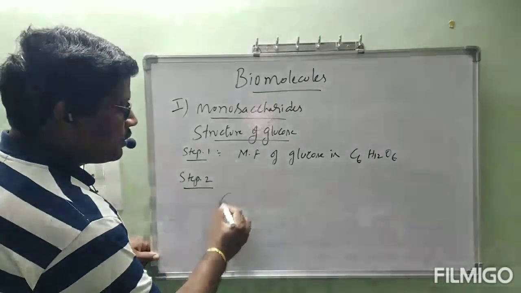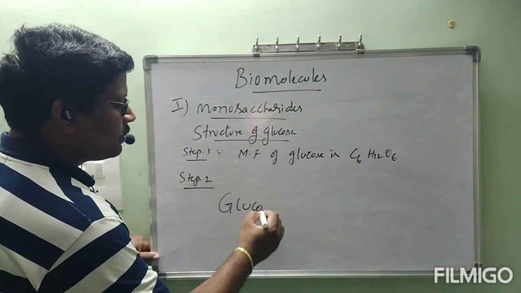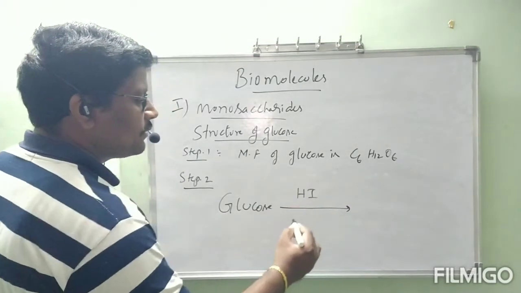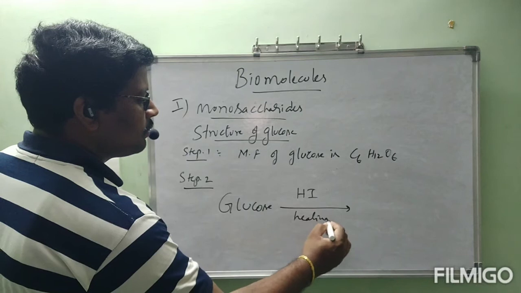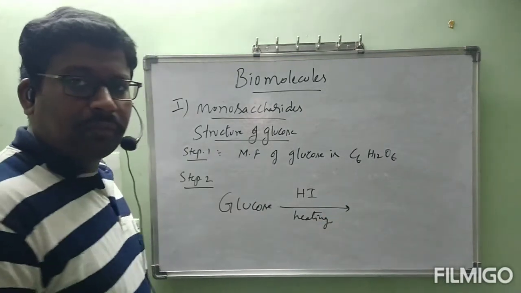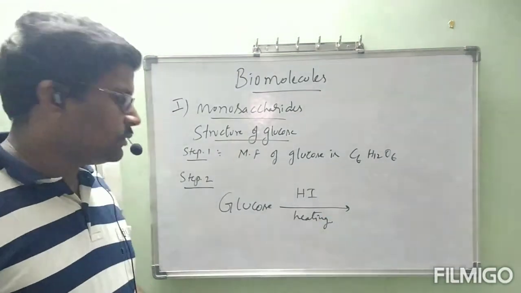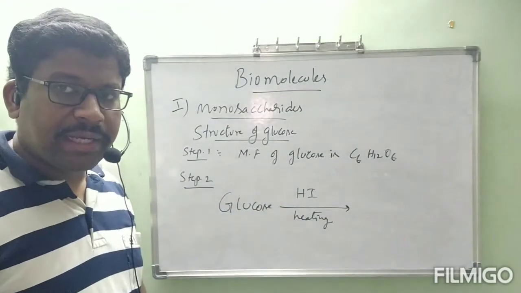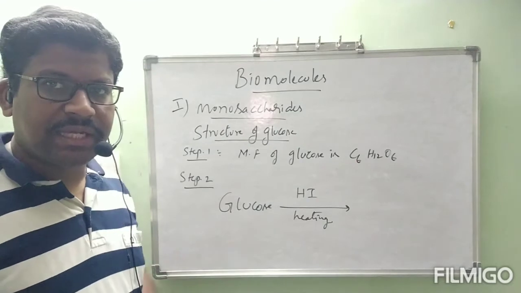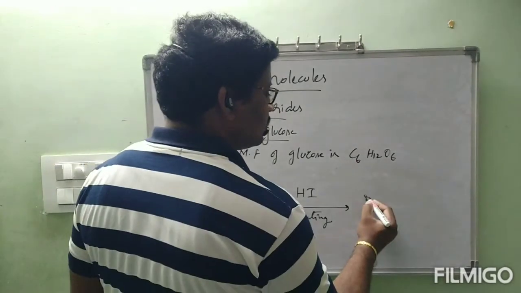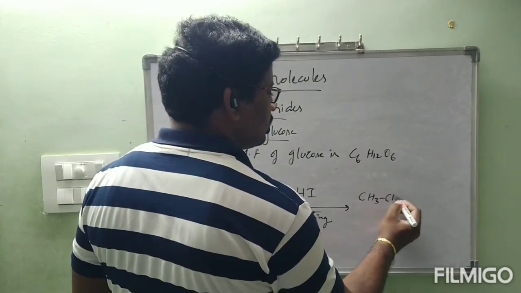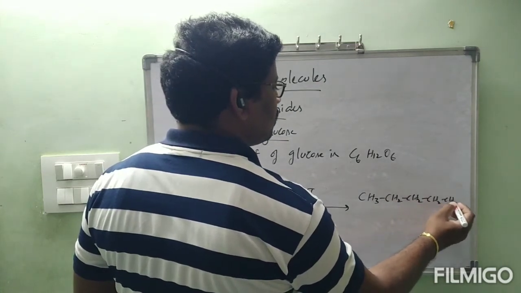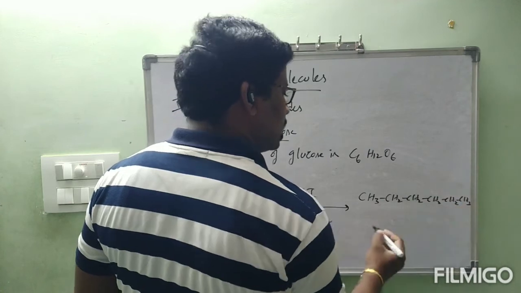Okay. Now, step 2: glucose reacts with HI. Prolonged heating of glucose with HI, we got n-hexane.